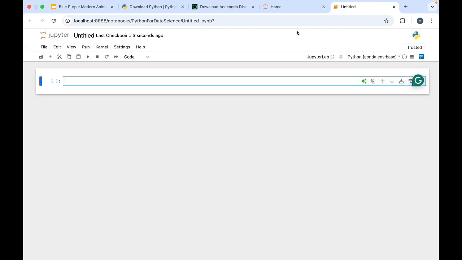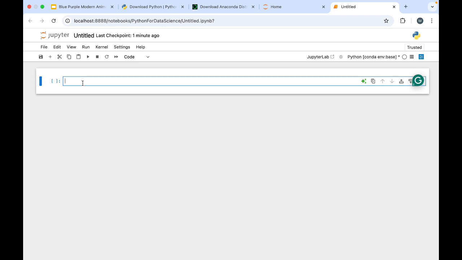So this is the Jupyter notebook which we have installed and opened. Now here we don't have to install Python and then install libraries, they are pre-installed in it. So here also you can see Python conda environment base. Most of the things which are related to Python or to data science have been installed in it. Now as we have opened this, let's write something in this. Now we will write our first Python code and explore some basics that will help us in data science. So let's jump right in.